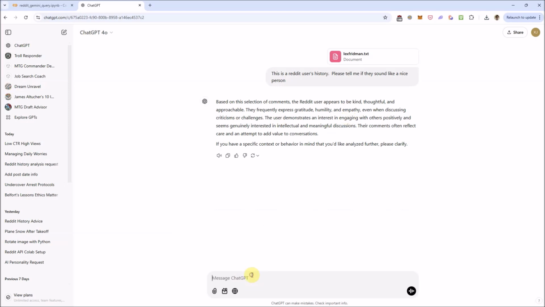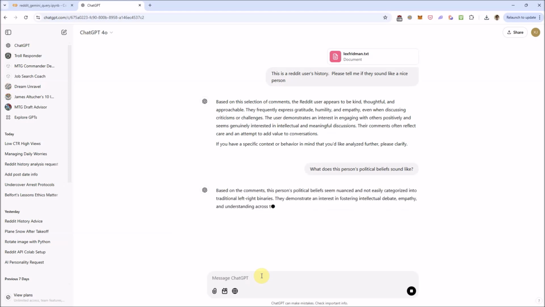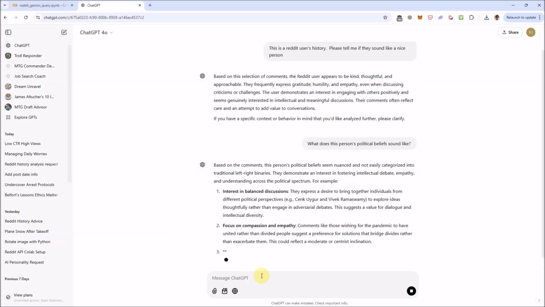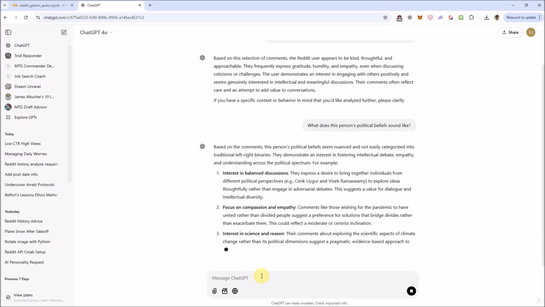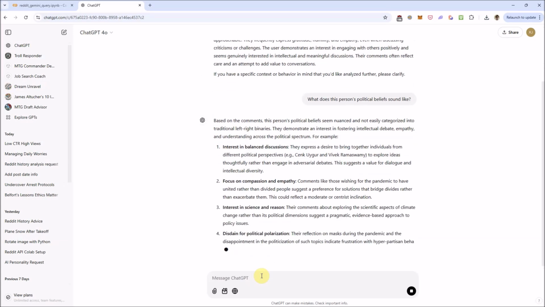And then you can just continue chatting with it about this person's history and ask further questions like, what does this person's political beliefs sound like? Nuance not easily categorized into traditional left right. I mean, that sounds like Lex Friedman.